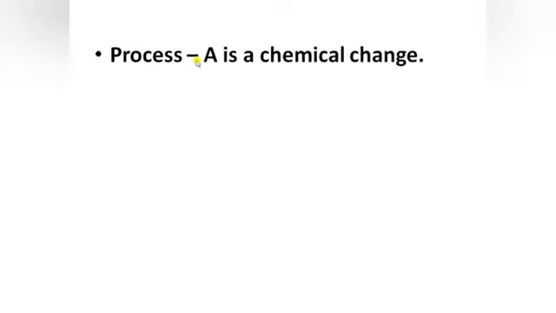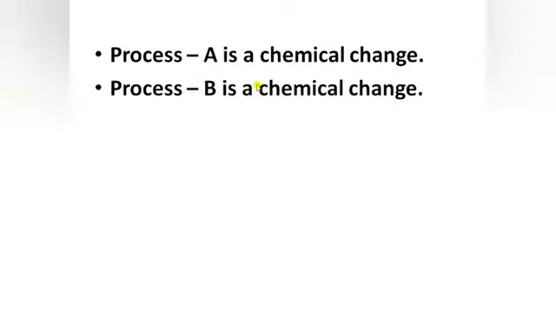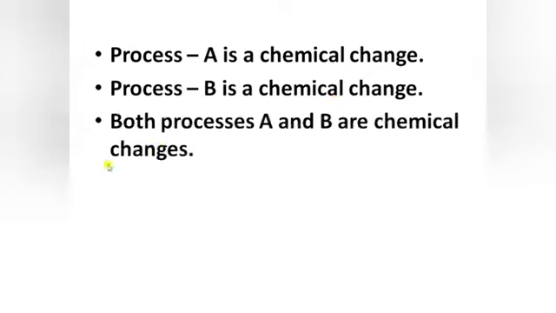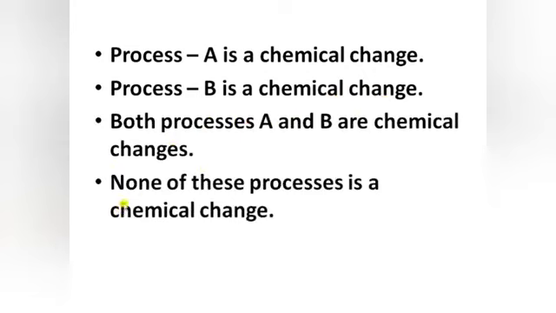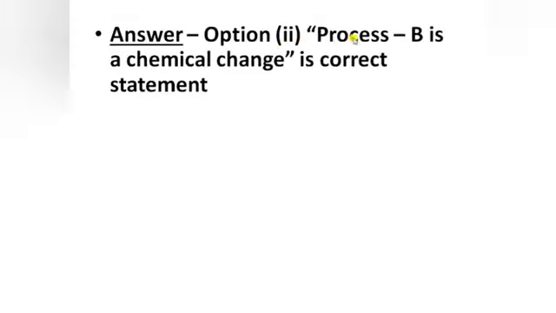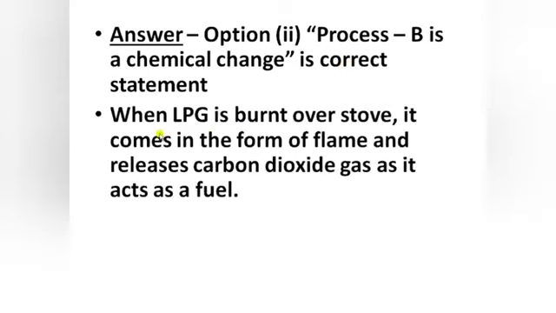The first statement is, process A is a chemical change. Process B is also a chemical change. Both processes A and B are chemical changes, or none of these processes is a chemical change. So the answer is the second option: process B is a chemical change. This is the correct statement, because when the LPG is burnt over a stove, it comes in the form of a flame and releases carbon dioxide gas as it acts as a fuel.